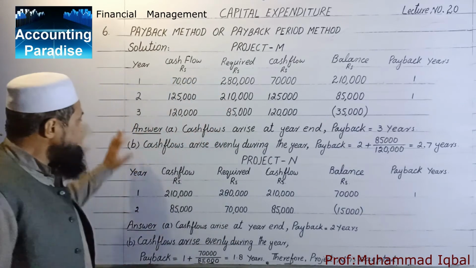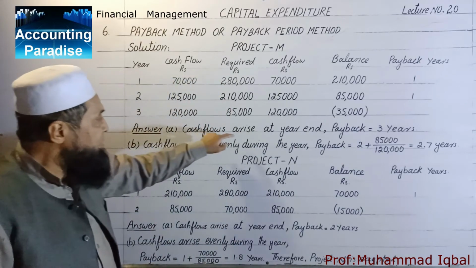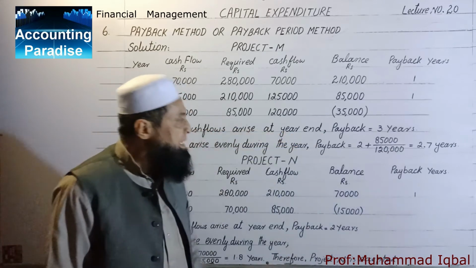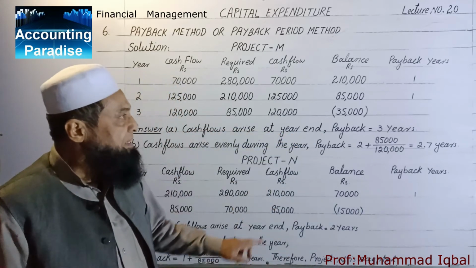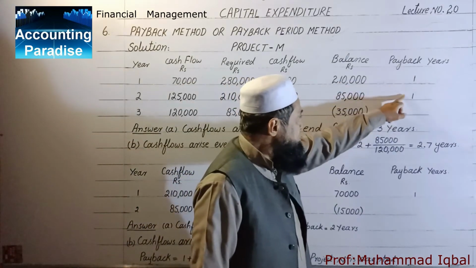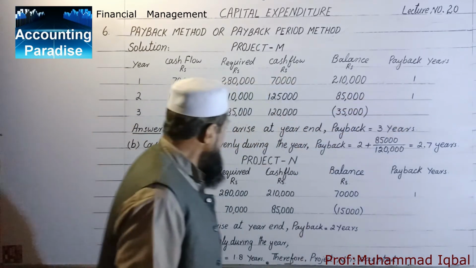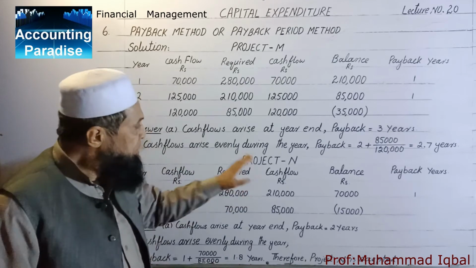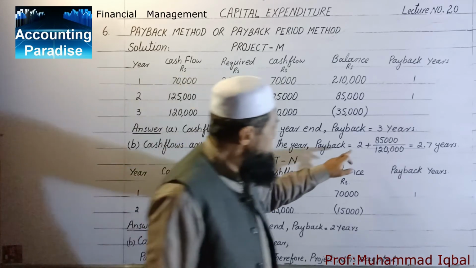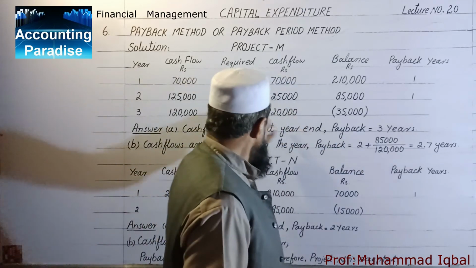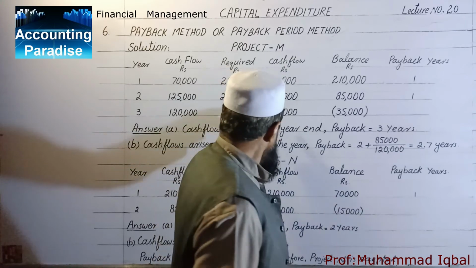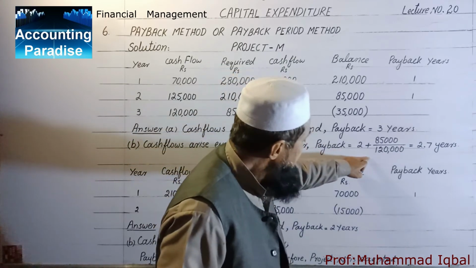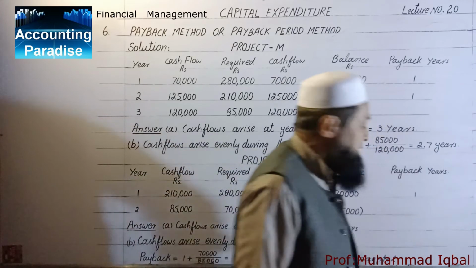Now the answer is A. If the cash flows arise at the year end, the payback is 3 years. 1 year, 2 year and 3 year. If cash flows arise evenly during the year, then payback period is equal to 2 plus 85,000 over 1,20,000, which is equal to 2.7 years.